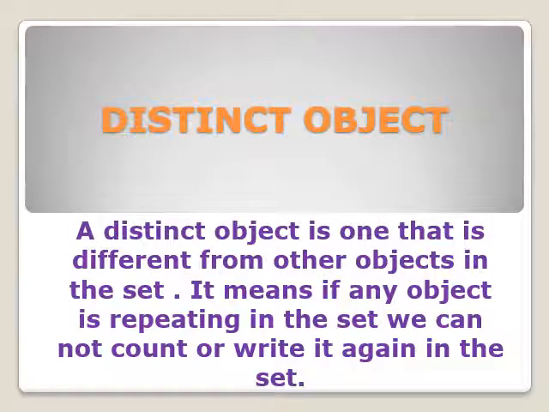Meaning of distinct objects. A distinct object is one that is different from the other objects in the set. It means if any object is repeating in the set, we cannot count or write it again. When you make a set, and you compare one object with the rest of the objects of the set, they are different. This is different from the other objects. Let's see the example.